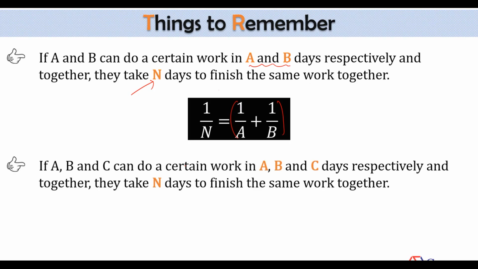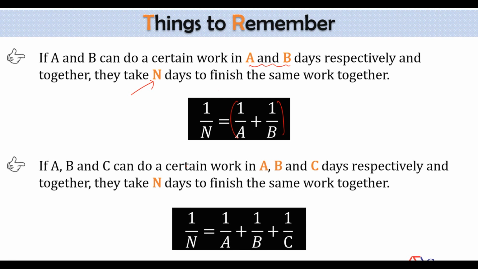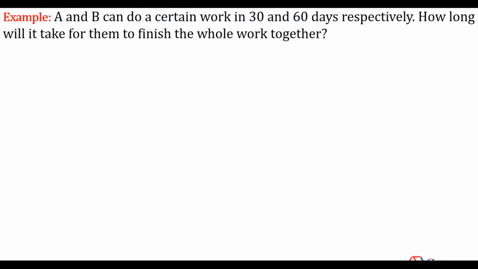Similarly, if there are three people, the equation will become 1 by n is equal to 1 by a plus 1 by b plus 1 by c. But remember that this will work if the working days of all the people is same. Otherwise, these two equations will not work. Now let's see what happens if the working days of people will change here.